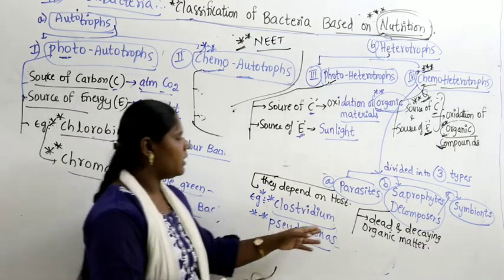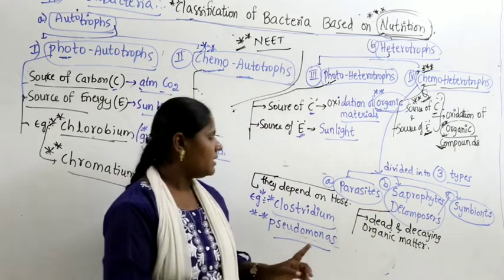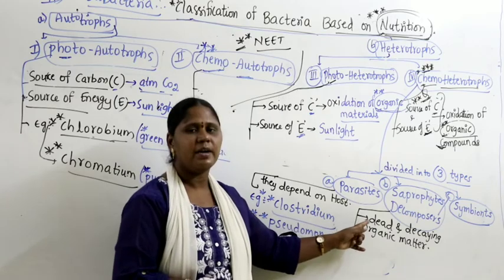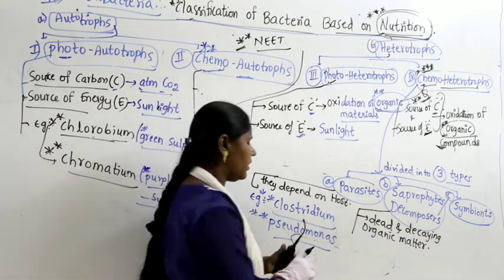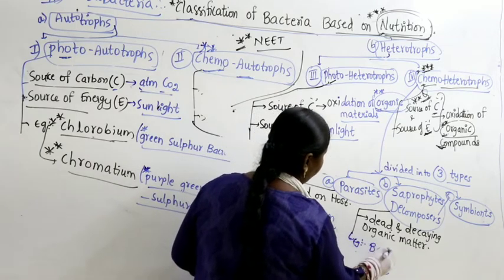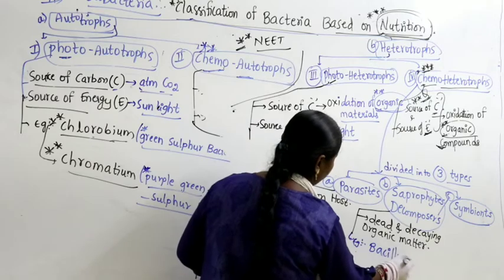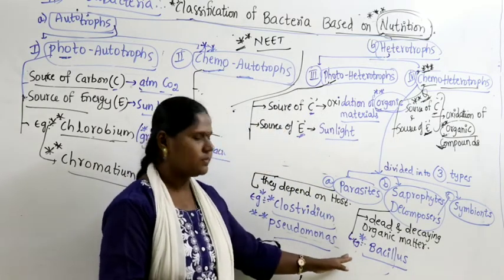That is why they are called decomposers, or also called saprophytes. They are found growing on dead and decaying organic matter. The example for saprophytes you can take is Bacillus.